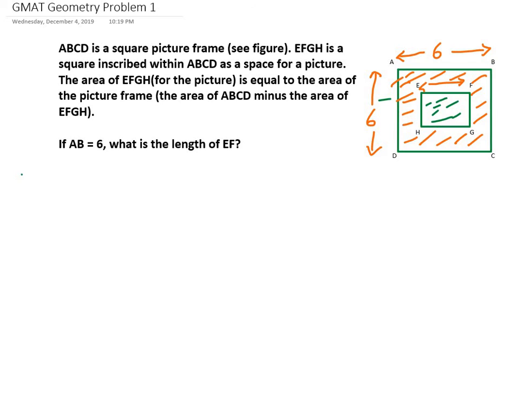So basically we can write that area of EFGH plus area of shaded portion, the one shaded in orange, is equal to the area of the square, which is 36. 6 into 6, 36.